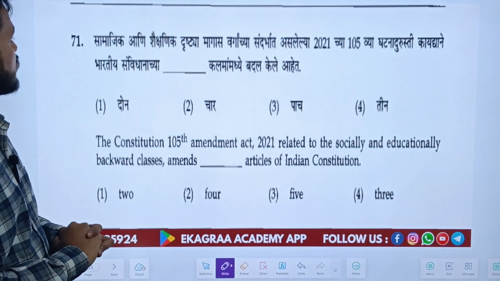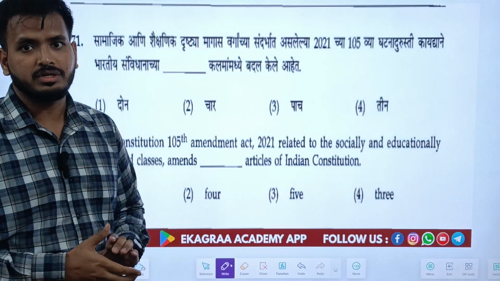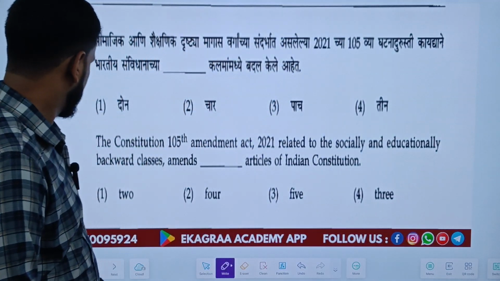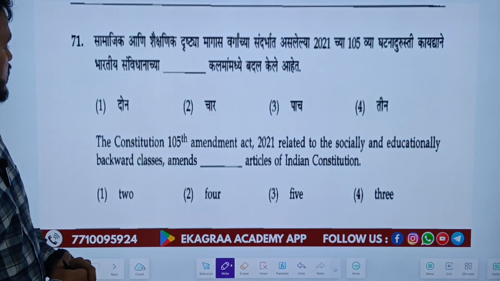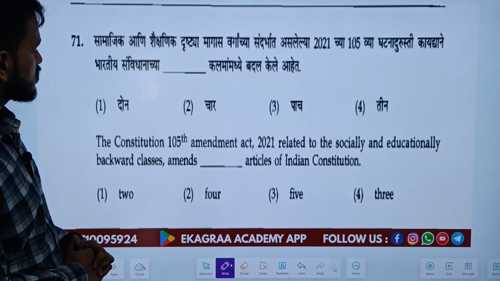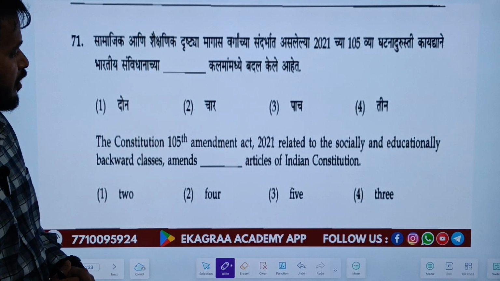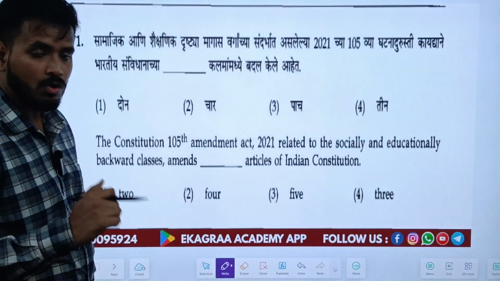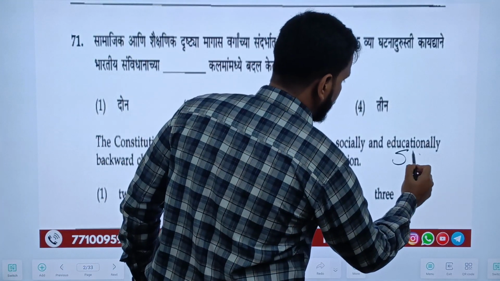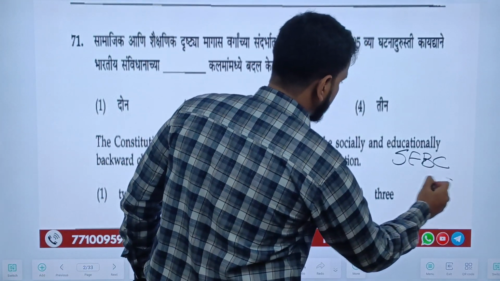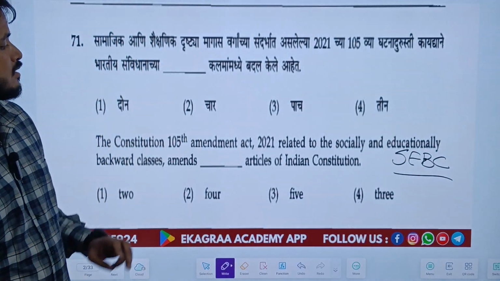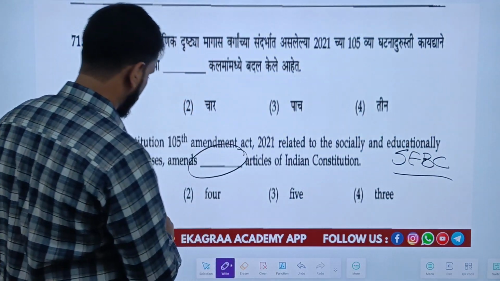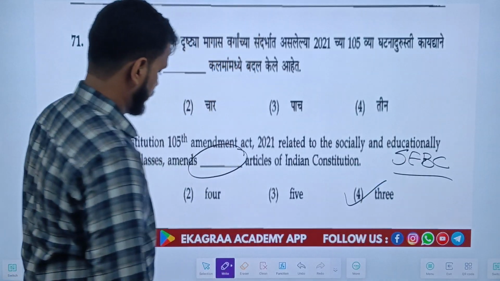The questions asked were between question number 71 and question number 85. The 15 questions were asked about polity. The first question asked in the polity section was: the Constitution's 105th Amendment Act 2021, related to the socially and economically backward classes, that is SEBC as we say, amends how many articles of the Indian Constitution? And we all know the answer was 3.